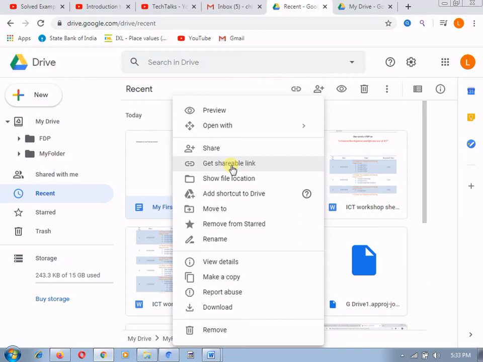If you want to provide this shareable link, if you want to edit all these things and provide this link onto WhatsApp, say, if you are performing all these things from your mobile and you want to send the document or share it on WhatsApp, then with the help of this shareable link you can send this link onto the WhatsApp chat window.